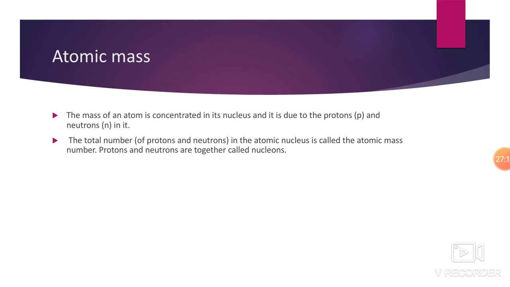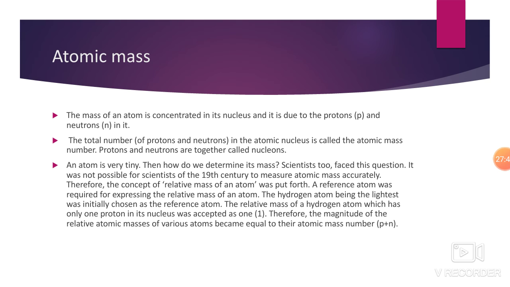So what is the mass of an atom? In atomic number, only the number of protons is considered. But in the mass of an atom, the number of protons plus the number of neutrons is the atomic mass of the atom. Okay. So what is the mass of an atom? You have to add the number of protons and the number of neutrons. It is not necessary that the number of protons and the number of neutrons are the same. Okay. Protons and neutrons are together called nucleons.